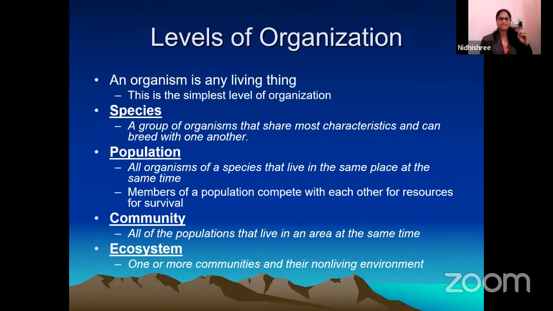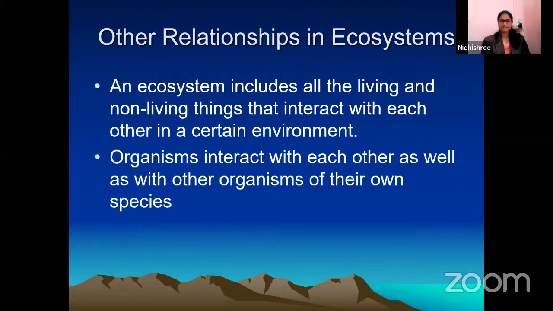That group of organisms is regarded as a species. Population means all organisms of a species that live in the same place at the same time. Community, all of the populations living in an area, is called a community. Ecosystem, one or more communities is called an ecosystem.